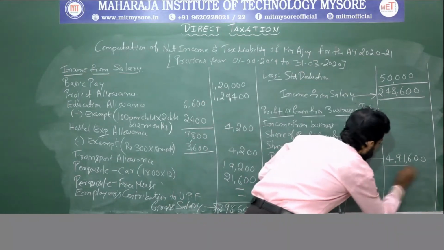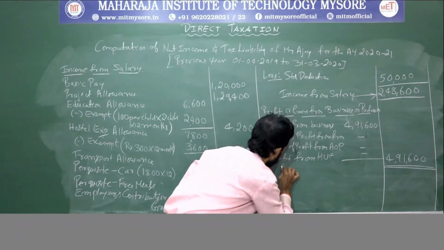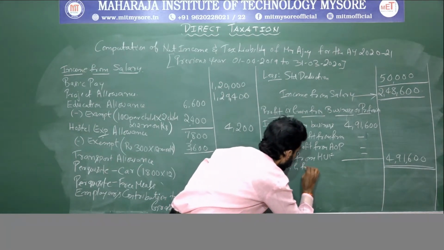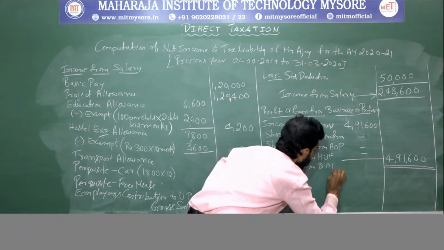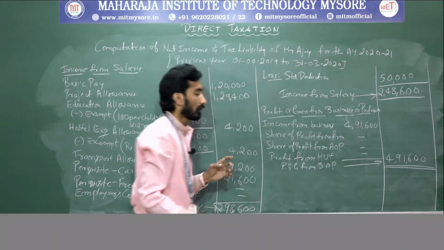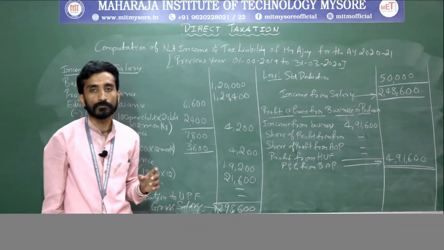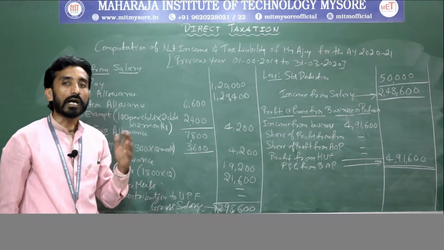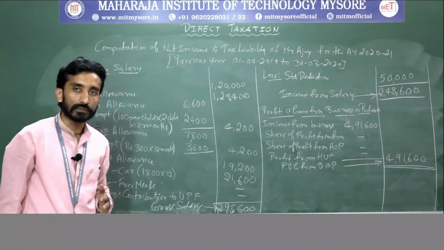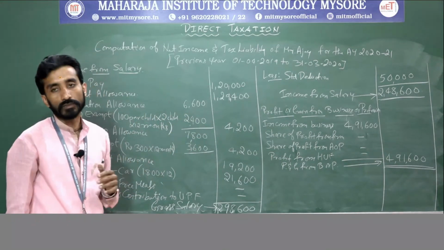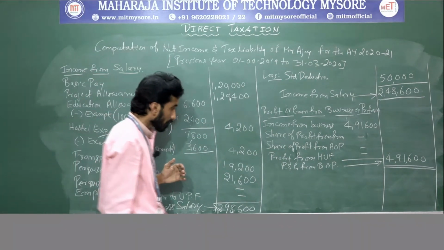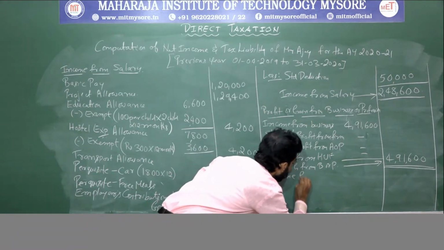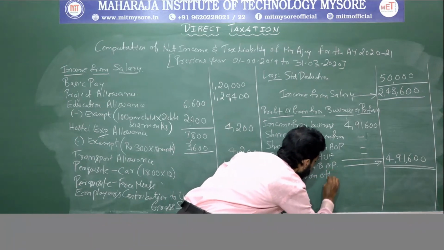Clear? I'll write it here: profit and gain from business or profession, 4,91,600. Clear? Next thing is with respect to income from other sources. So what are the information that is available? Based on that, we will calculate. I'll write it here: income from other sources.